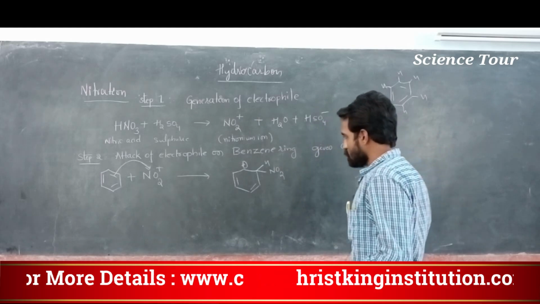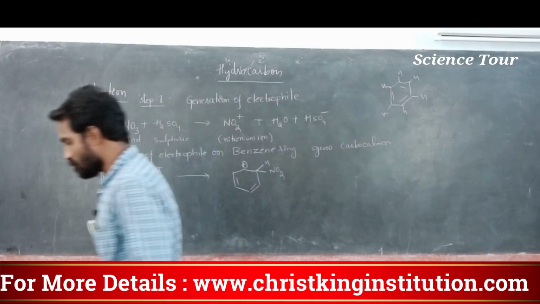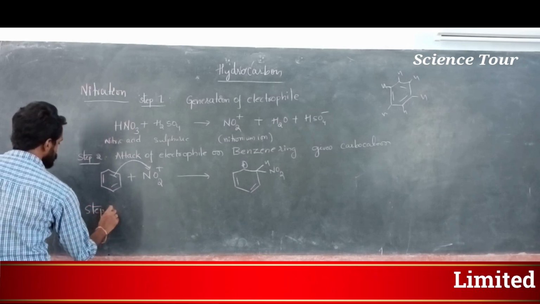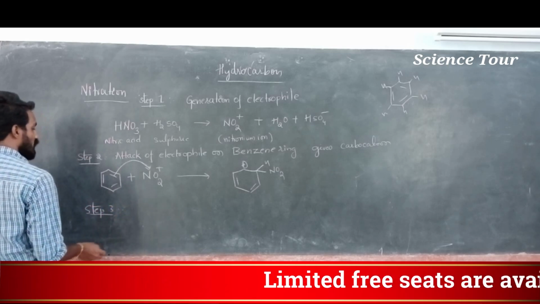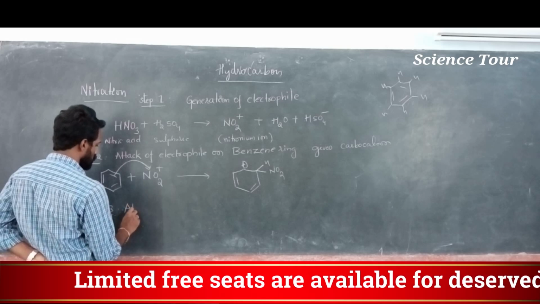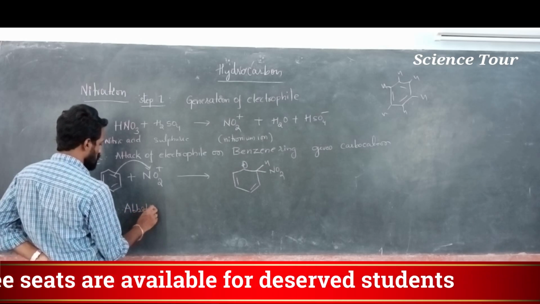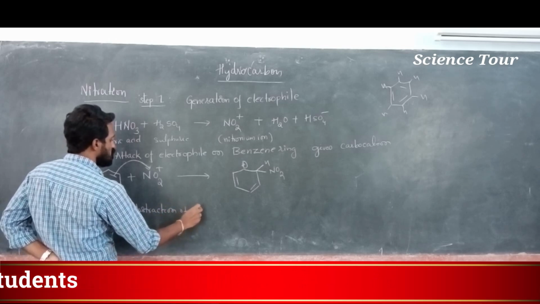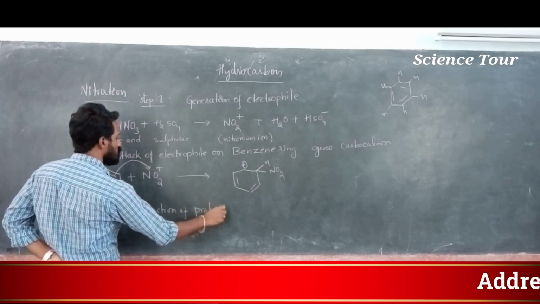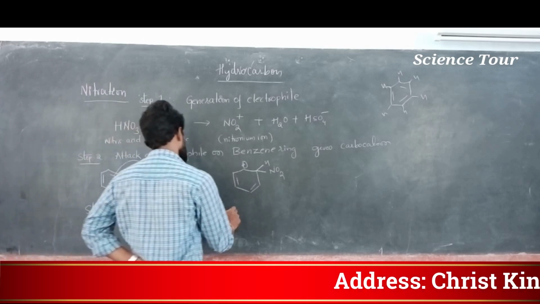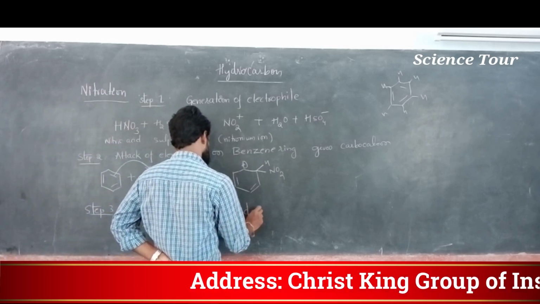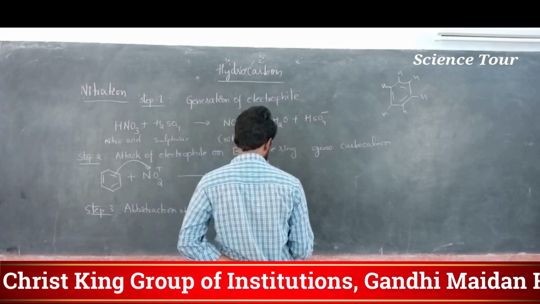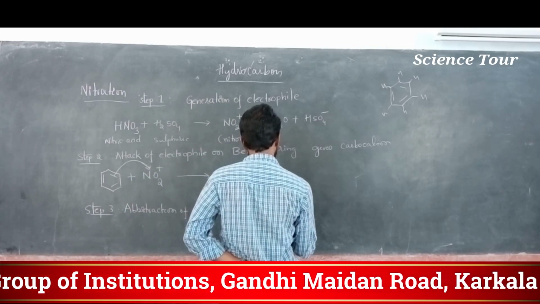Okay, now carbocation is generated. Correct? Now in step 3, my dear students, step 3: abstraction of proton, and it gives nitrobenzene.